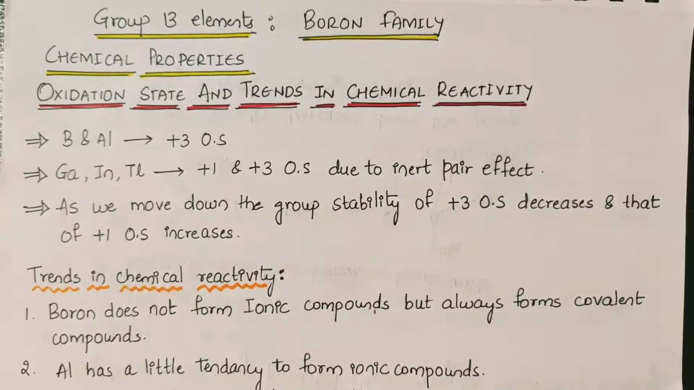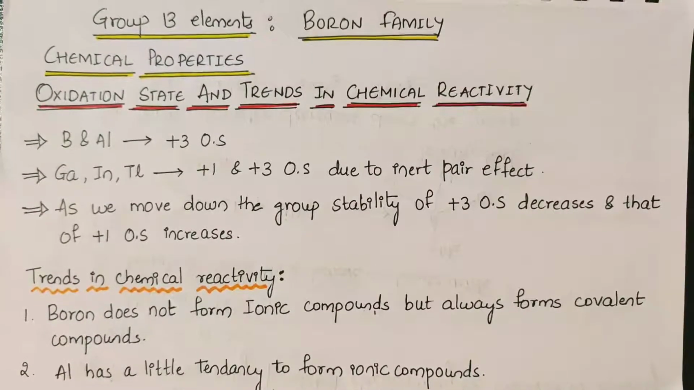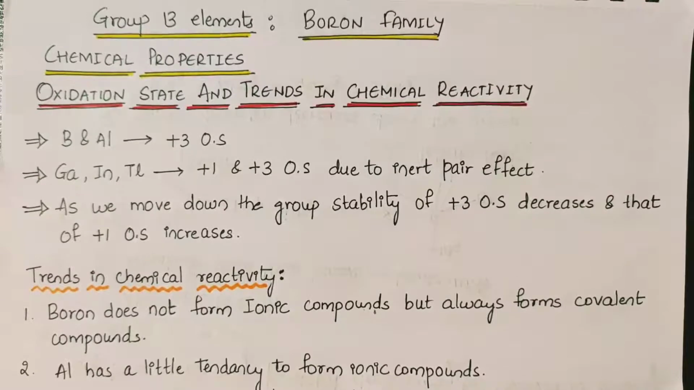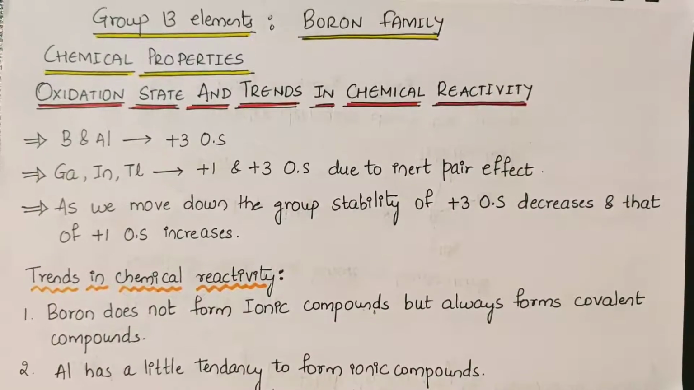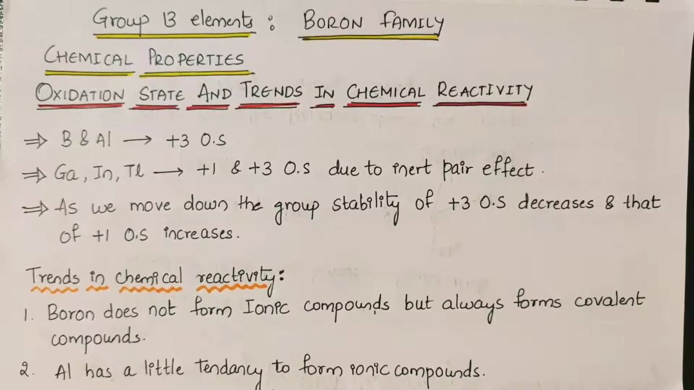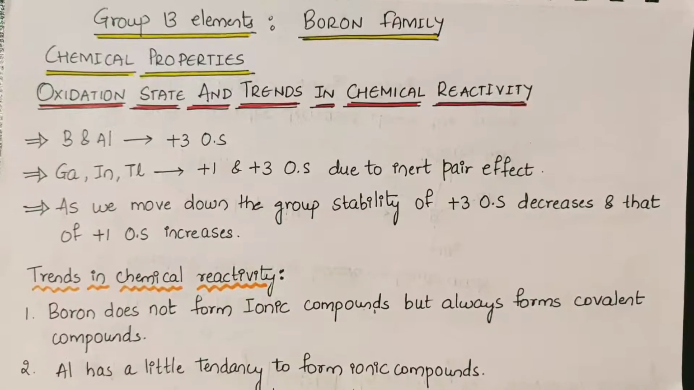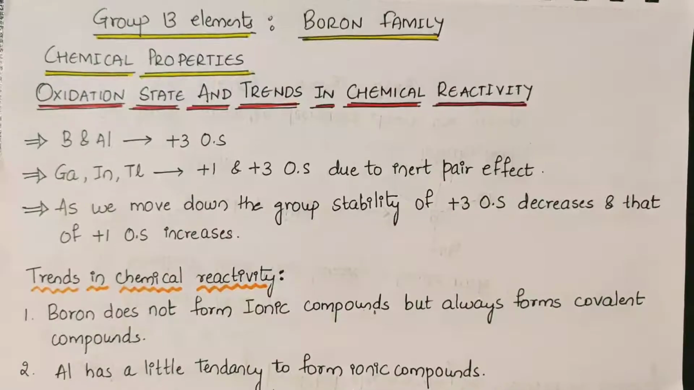As we move down the group, the tendency of s electrons of the valence shell to participate in bond formation decreases. So involvement of s electrons in bond formation will decrease, and that's the reason why the +1 oxidation state stability increases. This inertness of s electrons in bond formation is called the inert pair effect. Now trends in chemical reactivity: in the +3 state, elements of this group are expected to form covalent compounds.